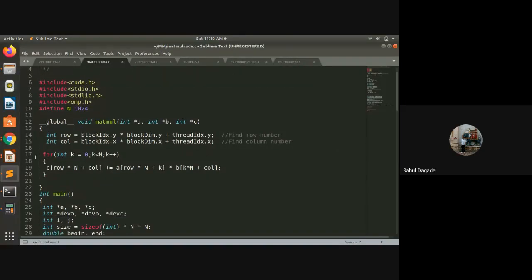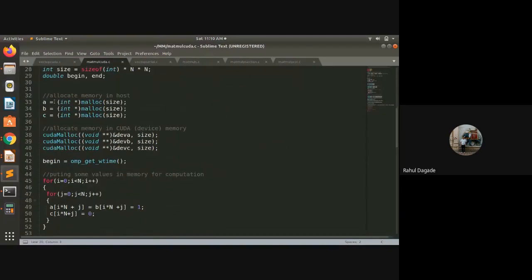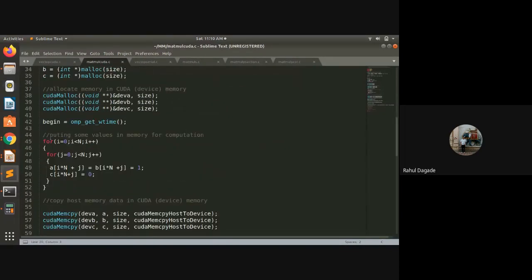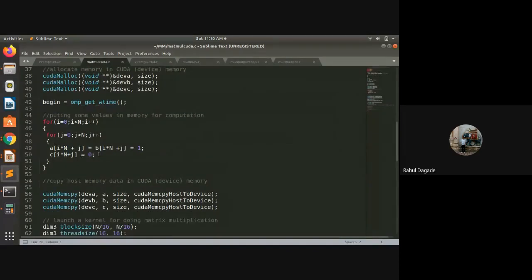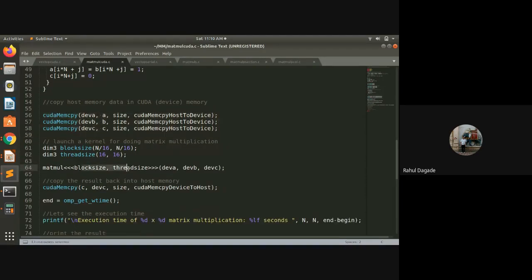That's why we require only a single for loop to complete the task. The 2 for loops are already taken care of by the n square cores. All right. Now, the same thing: first, the memory is allocated. 3 memories are allocated, some random values are put into them, and then they are copied into device memory. Then the CUDA function is called, and the result is copied back.